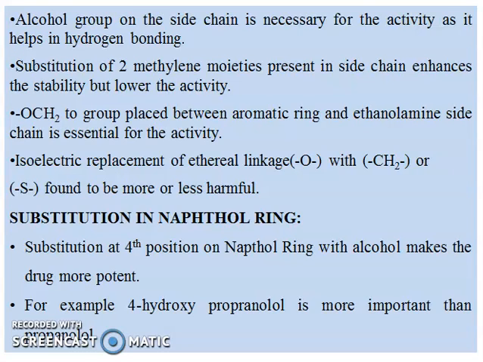Substitution in the naphthol ring. The major substitution possible on the naphthol ring is at the 4th position with a hydroxyl group, which makes the drug more potent. For example, 4-hydroxypropranolol is more potent than propranolol. These are the major structure-activity relationships for beta blocker drugs.